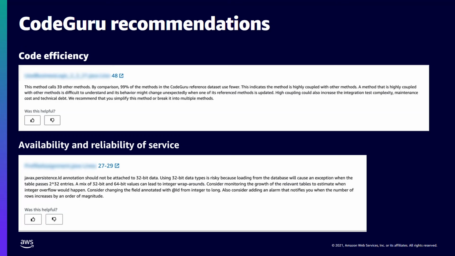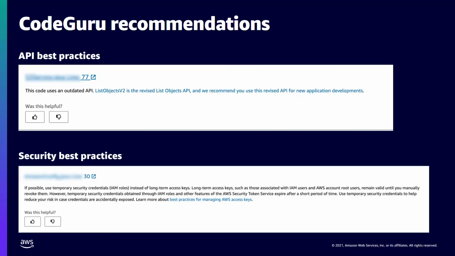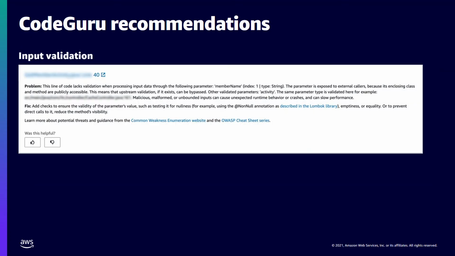The last recommendation here falls under the category of security risks, where it suggests to validate input data before processing it. It gives the name of the variable that's accepting it. However, there is no validation done. It poses risks for malicious, malformed, or unbounded inputs, which can impact the system stability, integrity, and performance. As a result, it suggests to add checks to validate the nullness of the parameter value along with other sanitization.